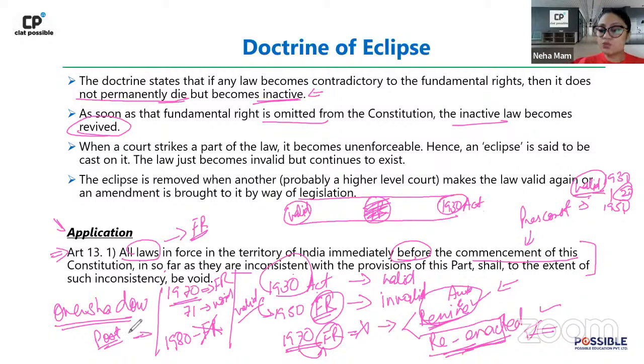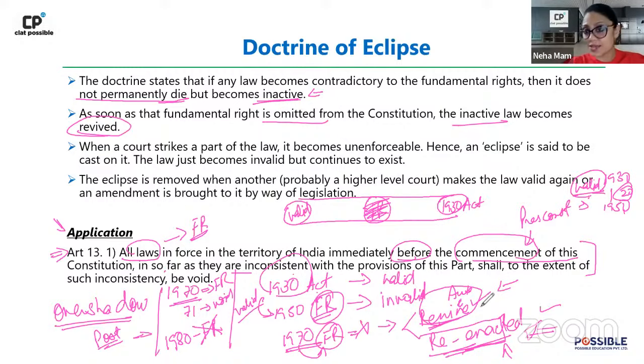On the other hand, post-constitutional laws did not have this, because in 1970 when you made the act, at that point in time itself the act is invalid. Right? So if the act is invalid right from its inception, you cannot say that the doctrine of eclipse would come into play. So therefore, the answer will have to be reenactment. This is regarding pre-constitutional laws. Remember, the doctrine of eclipse is generally used only in pre-constitutional laws.